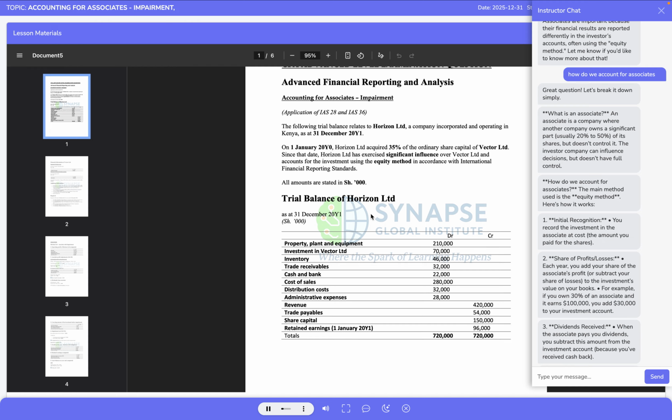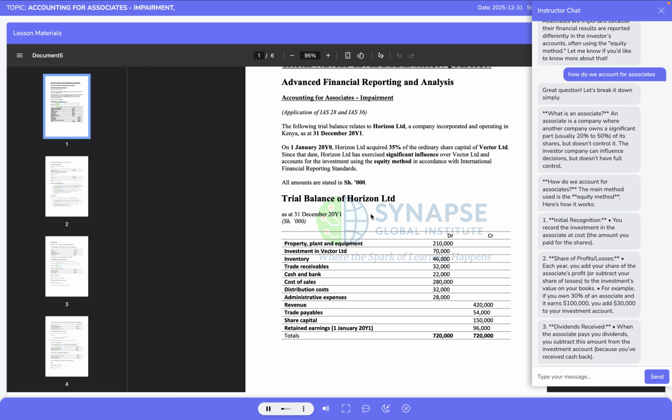The question tells us that on the 1st of January 2010, Horizon Limited acquired 35% of the ordinary share capital of Vector Limited. This level of shareholding is critical because it establishes that Horizon Limited has significant influence, rather than control, over Vector Limited. As a result, the investment is accounted for using the equity method in accordance with IAS 28. This immediately signals to us that we will be adjusting the carrying amount of the investment for Horizon Ltd's share of Vector Ltd's profits, dividends, and any other required equity adjustments.